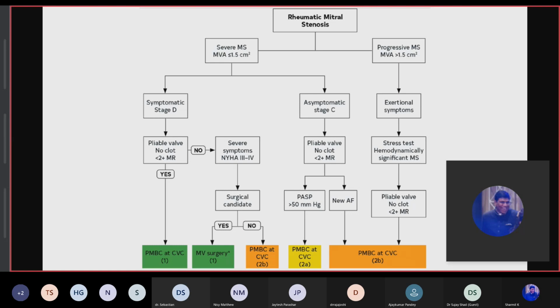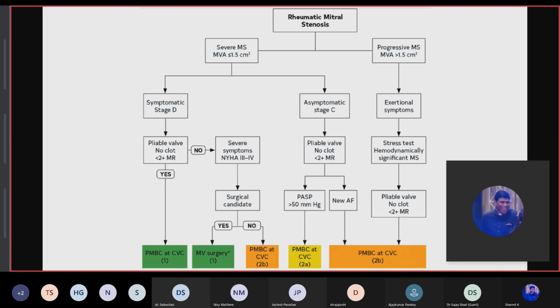But if the patient does not have these favorable features for a PMBC, and severe symptoms are still present, we have to note down that severe symptoms means NYHA 3 and 4 only, because rheumatic disease is a chronic disease. So the patient should be followed regularly if not for PMBC, and surgery is considered in only severe symptomatic patients.